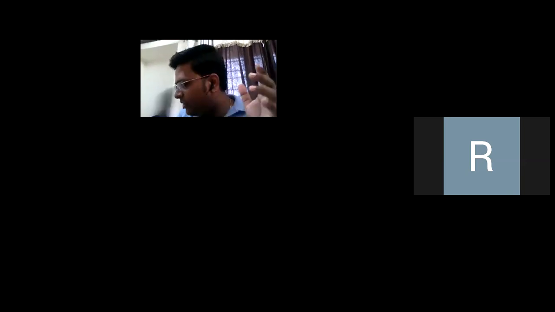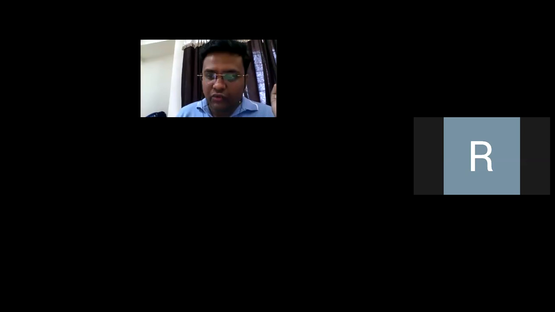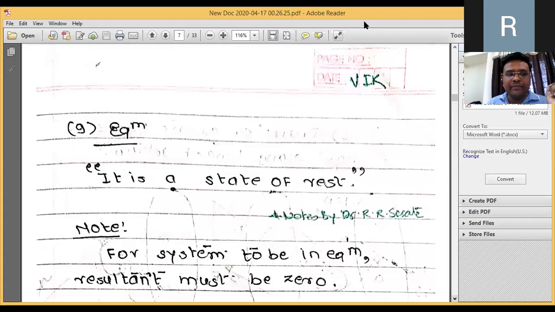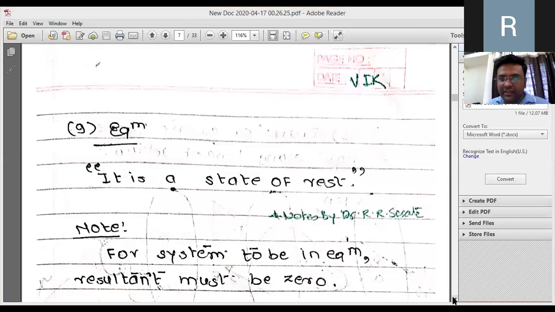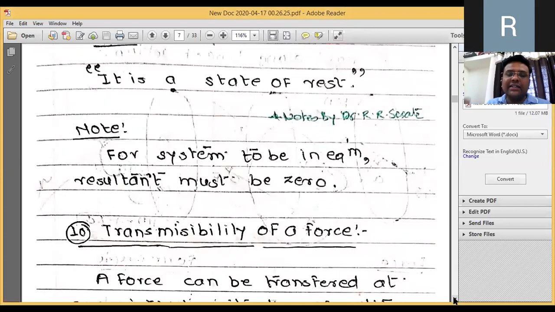On the other hand, if you observe this particular wire, this is A point, this is B point. If I apply the force, the distance between the particles of the body changes. This is called a flexible body. Therefore, you should understand that this engineering mechanics, whichever we are studying, is for rigid bodies. Therefore, equilibrium is nothing but the state of rest of the body. Again, a note is coming. Take it down. For the system to be in equilibrium, resultant must be equal to 0.